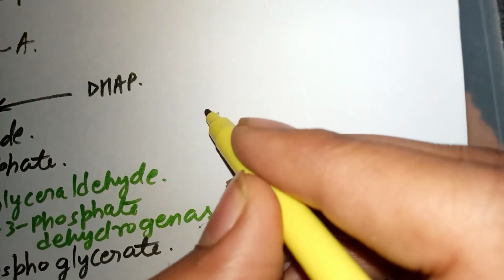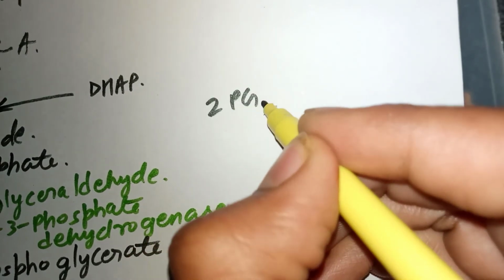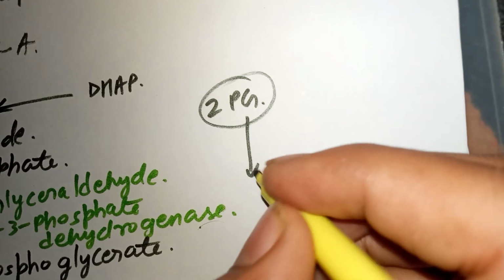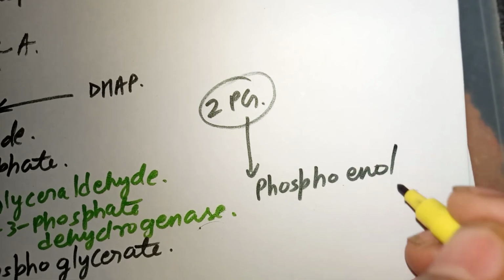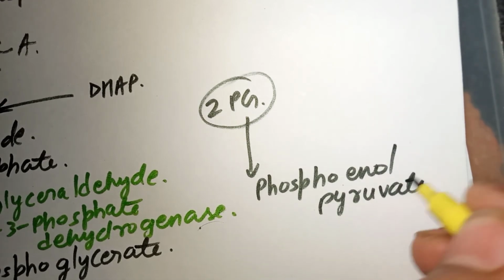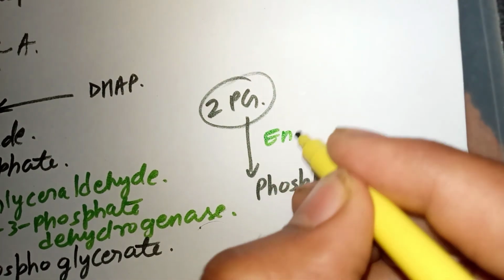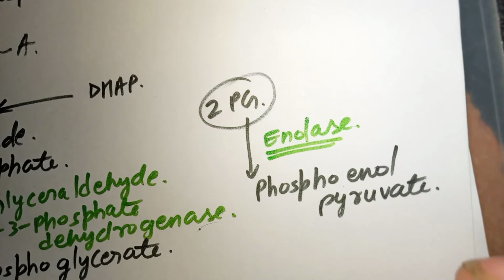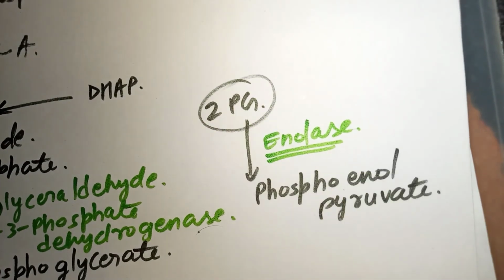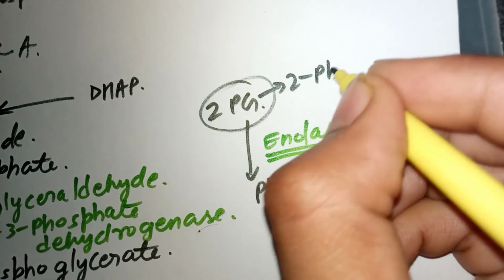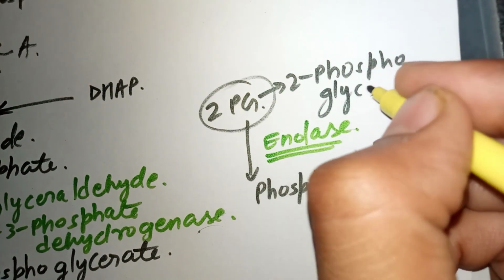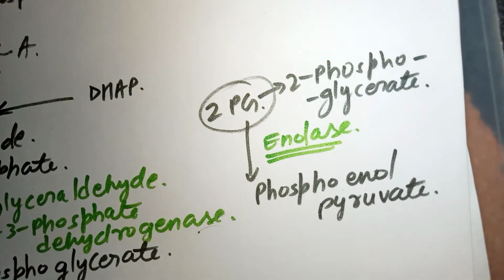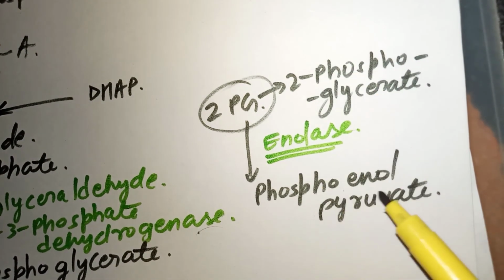Now we move to the next step: 2-phosphoglycerate, or 2PG, is converted into phosphoenol pyruvate with the help of the enzyme enolase.